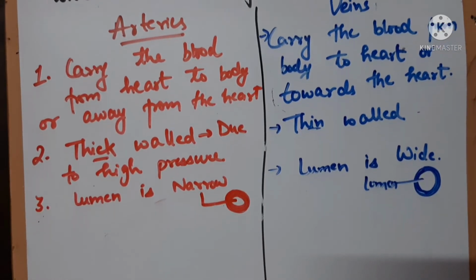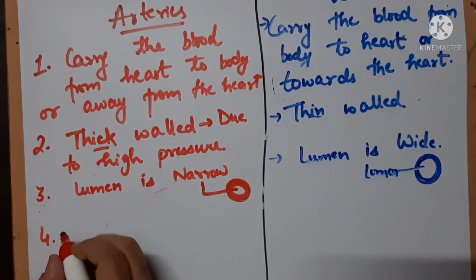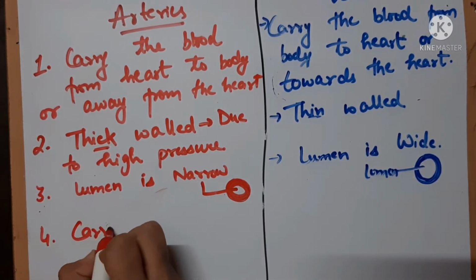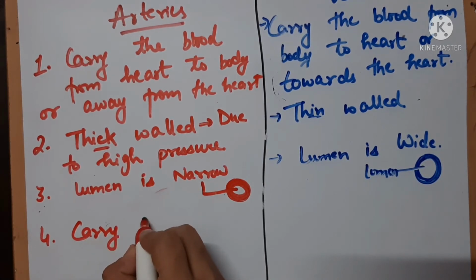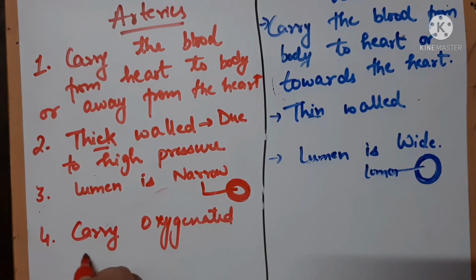Yeah, one other major difference between arteries and veins is that arteries carry oxy blood, or oxygenated blood. That means blood filled with oxygen. That blood is called oxygenated blood.